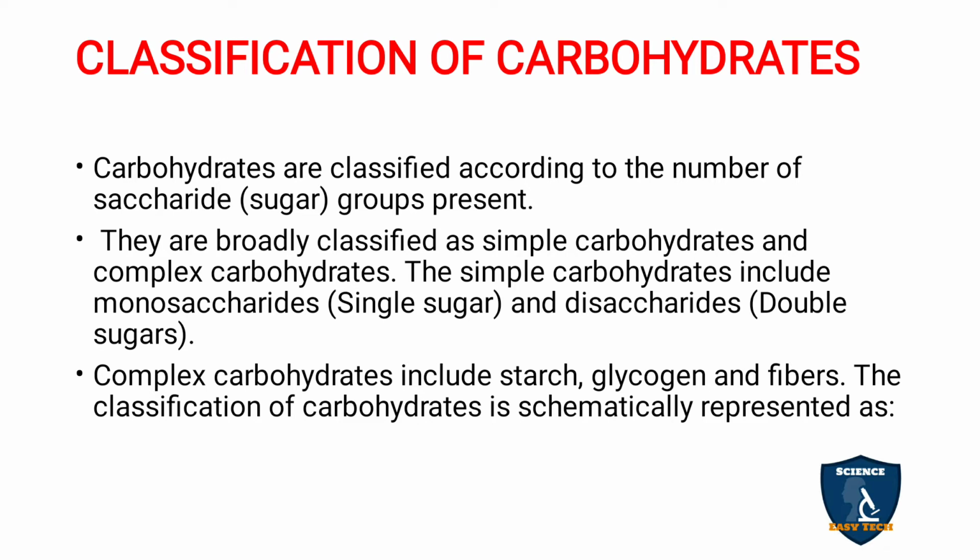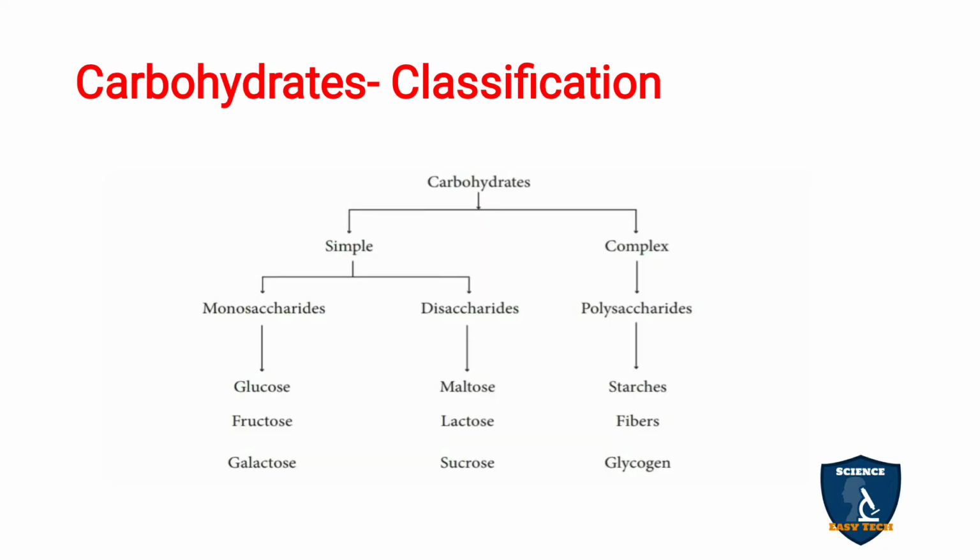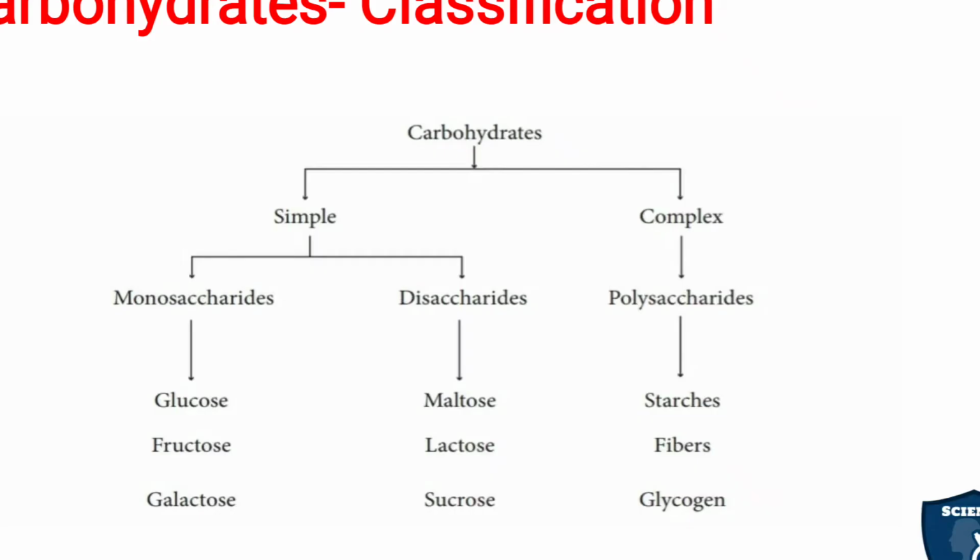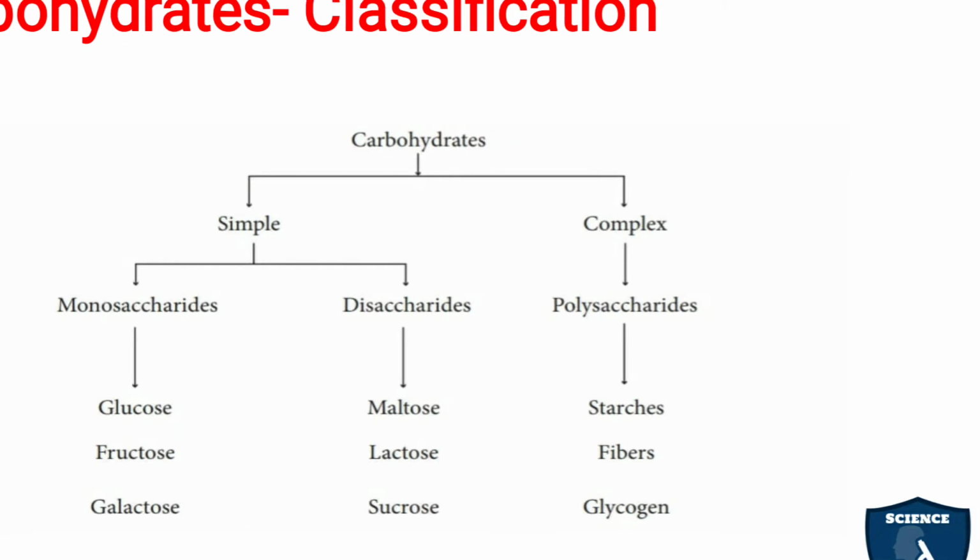The classification of carbohydrates can be schematically represented as: carbohydrates are simple and complex. Under simple you have monosaccharides and disaccharides. Under monosaccharides you have glucose, fructose, galactose. Under disaccharides you have maltose, lactose and sucrose. Next, moving on to complex: under complex carbohydrates you have polysaccharides, which contain more sugar molecules. Under this you have starches, fibers and glycogen.